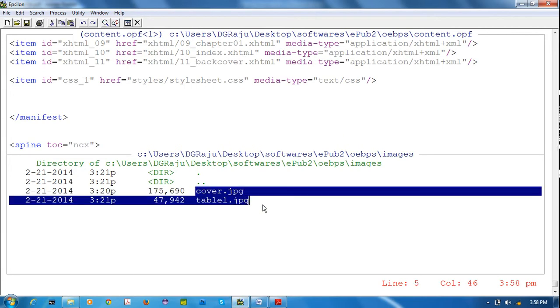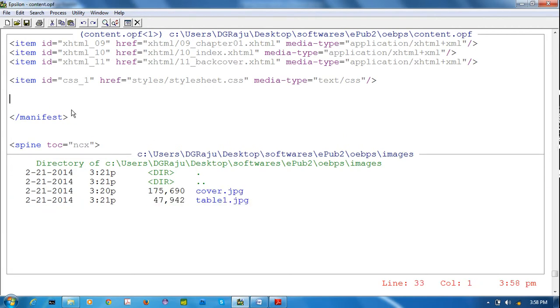We have two images now. Item ID equal to image underscore 1, which are equal to images by cover.jpg. Media type is, it is an image with extension JPG.